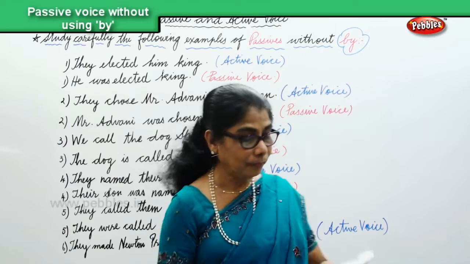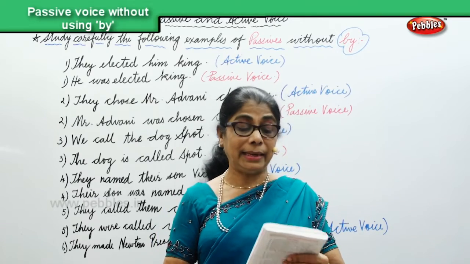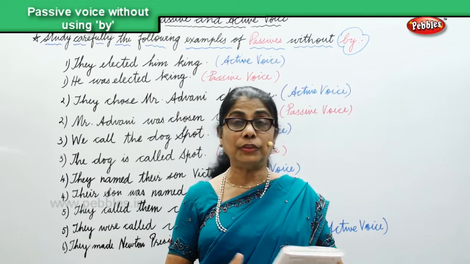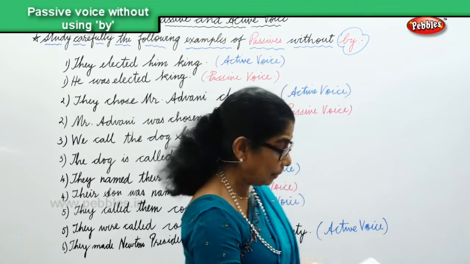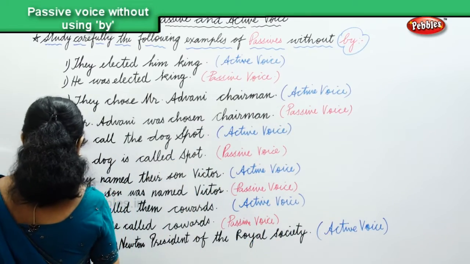Let's see. Newton was made president of the Royal Society. So what is the answer?